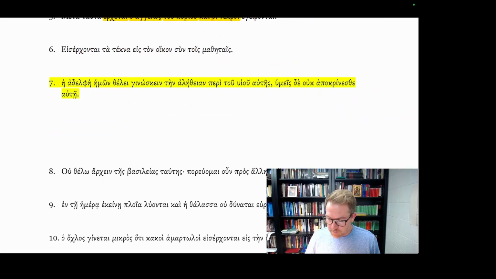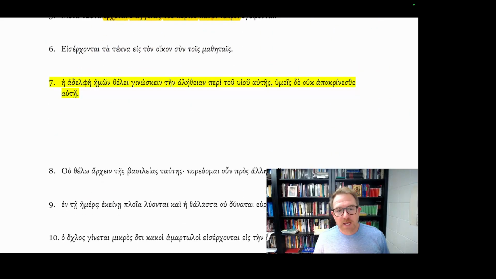Let's look at another example. Number 7. He adelphe hemon thele ginoskein ten aletheian peri tou huiou autes, humeis de ouk apokrinesthe aute. So we have a comma. We're going to split this up. He adelphe hemon thele ginoskein.